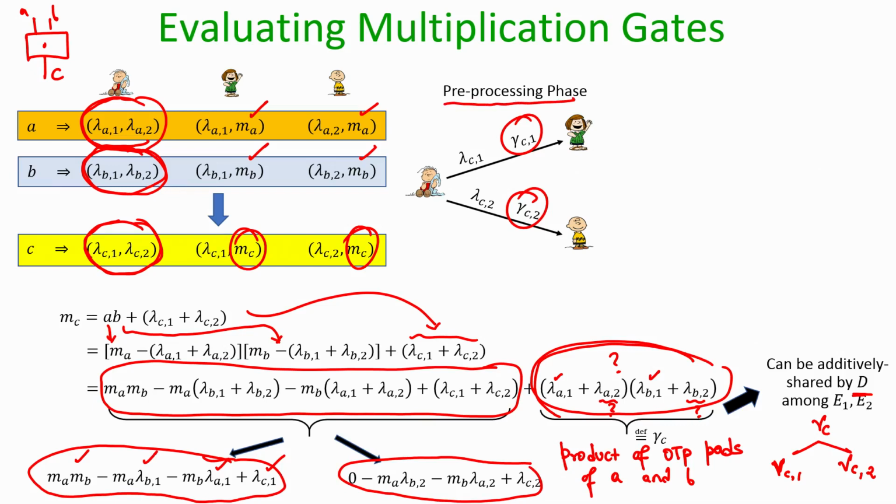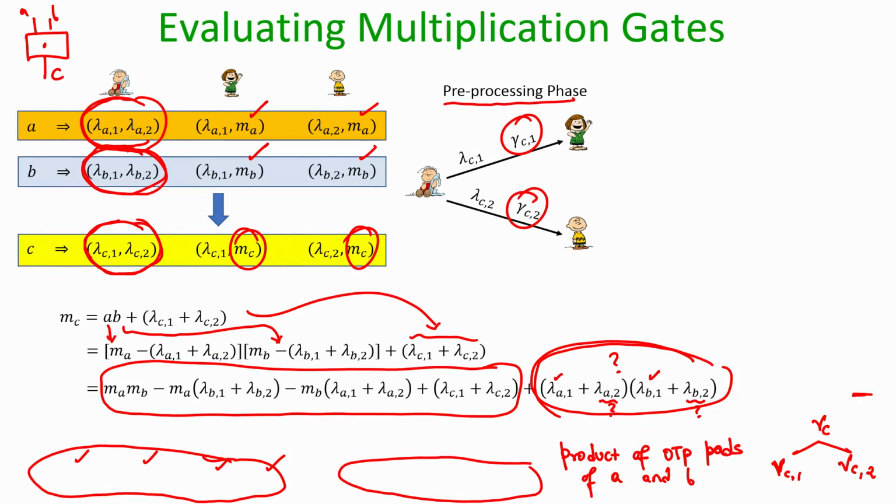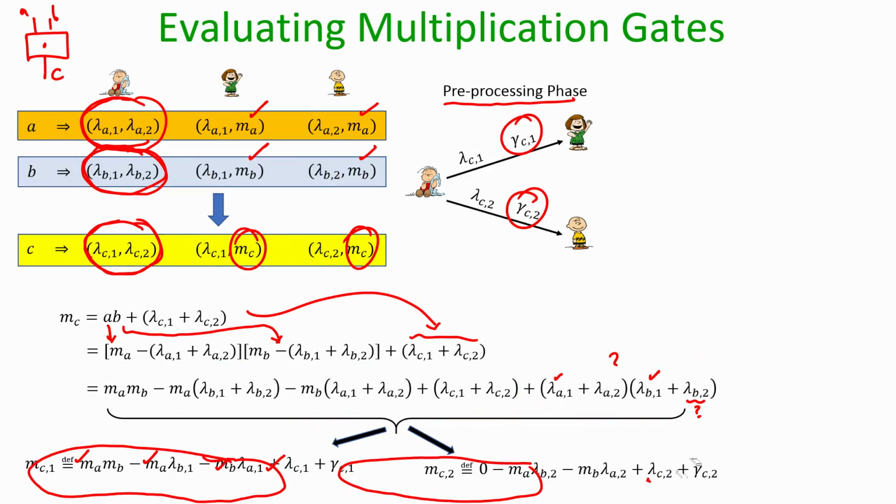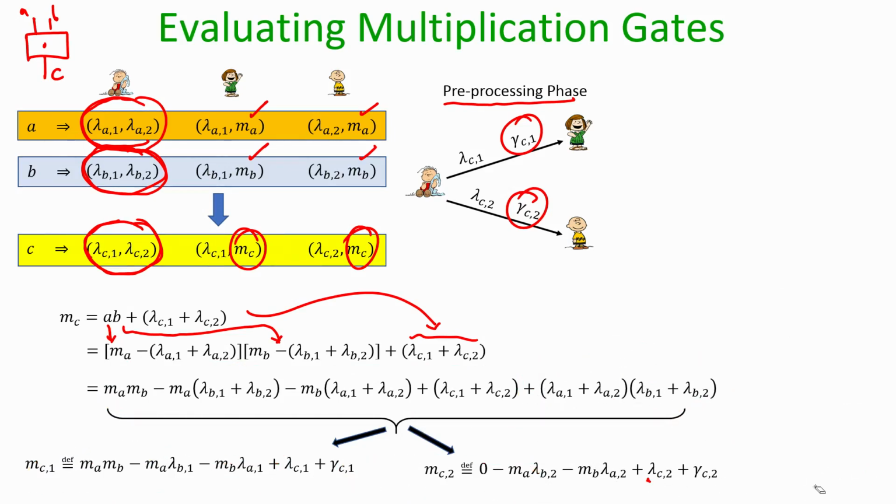Now, during the circuit evaluation phase, when evaluator 1 and evaluator 2 want to compute the OTP encryption of the value C, what we can do is the following.